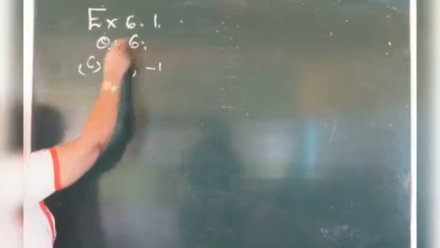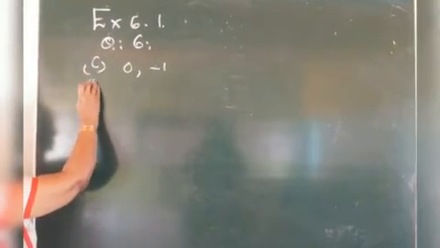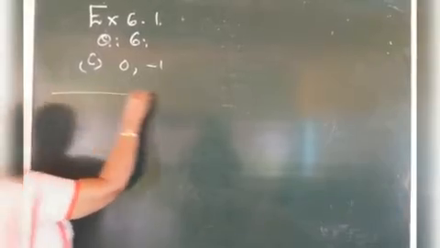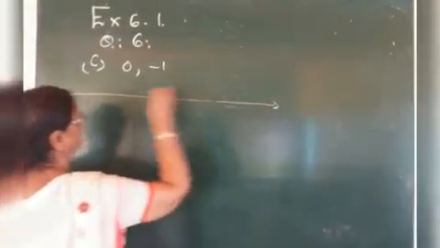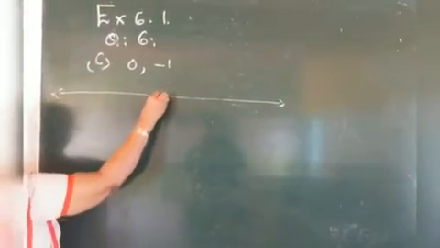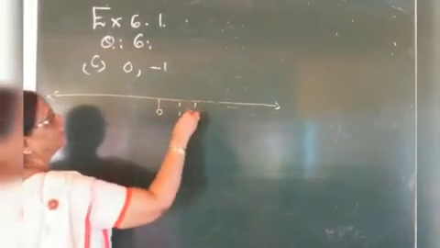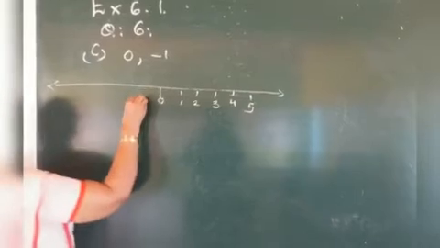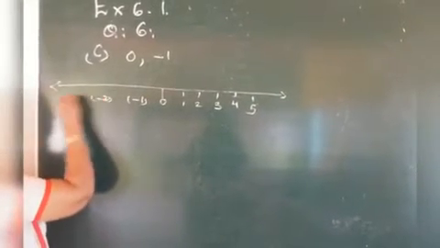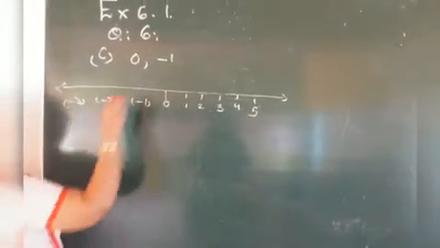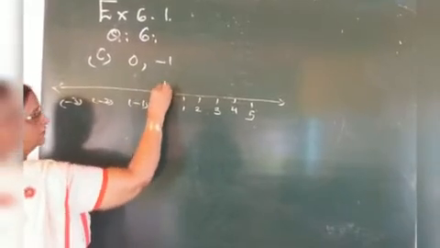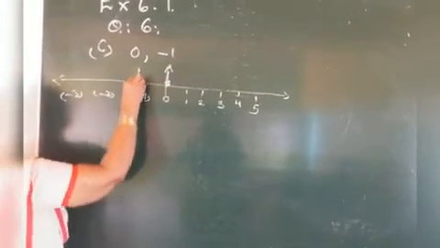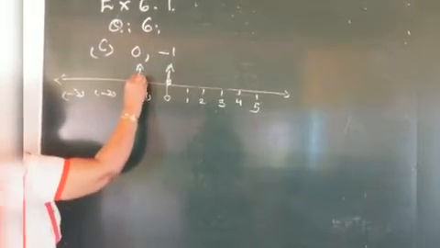Exercise 6.1 question 6, part C. 0 and minus 1. We have to show these numbers on the number line. -1, -2, -3. Where is 0? Here is 0. Where is -1? Here is -1.